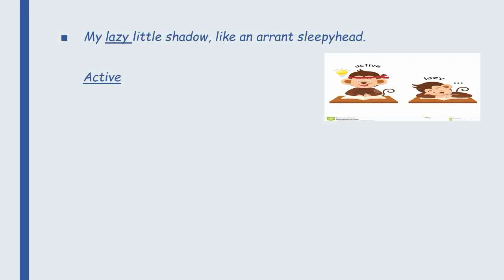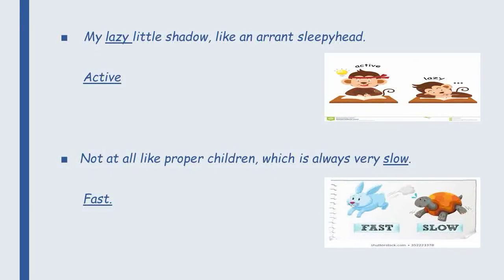Let's see fifth one, children. My lazy little shadow like an errant sleepy head. Here the underlined word is lazy. The antonym of the underlined word lazy is active. Sixth one. Not at all like proper children, which is always very slow. Here the underlined word is slow. The antonym of the underlined word slow is fast.